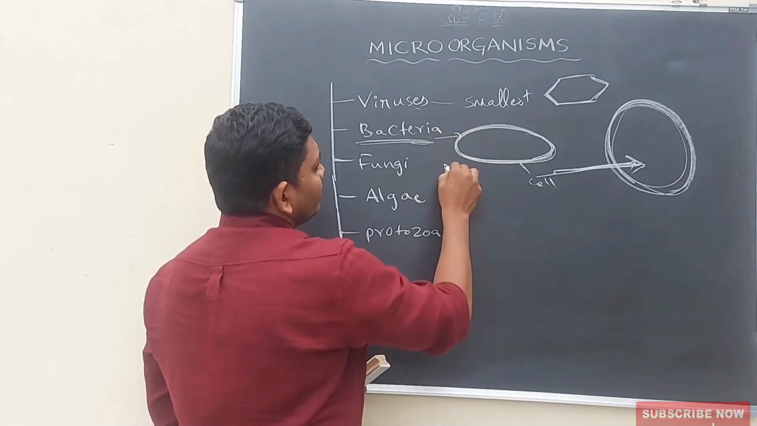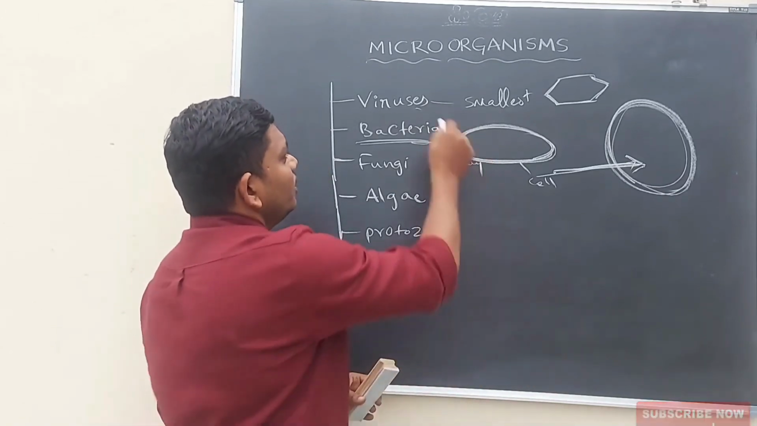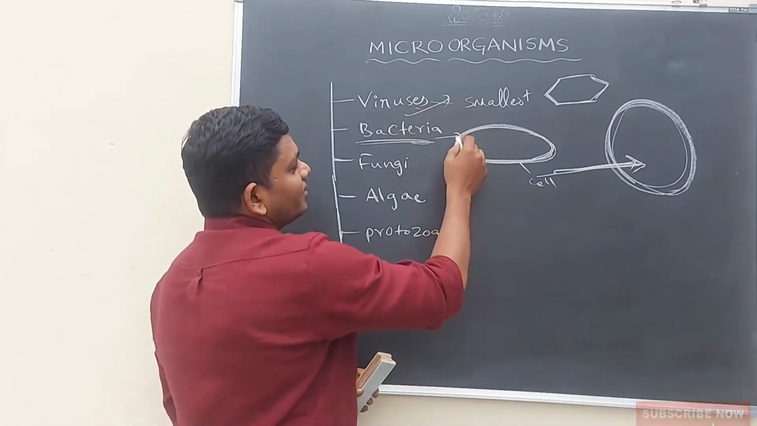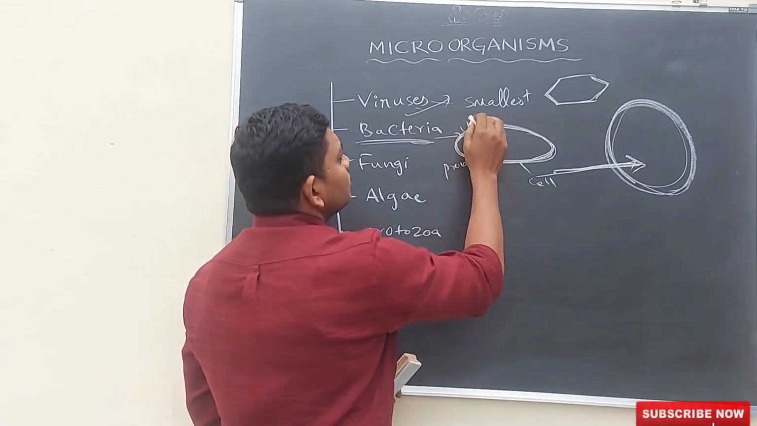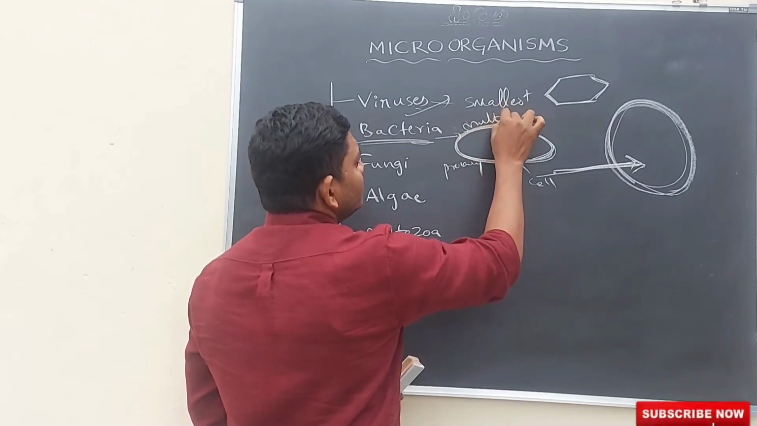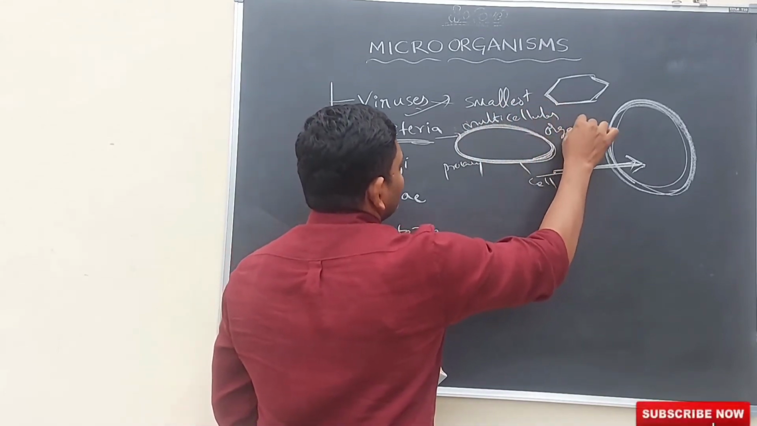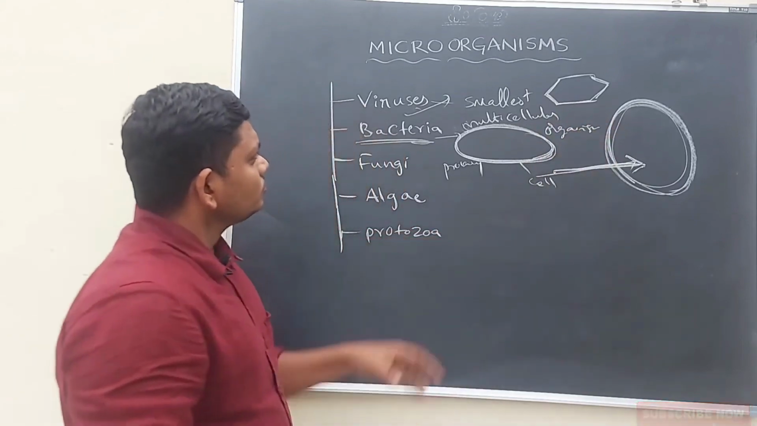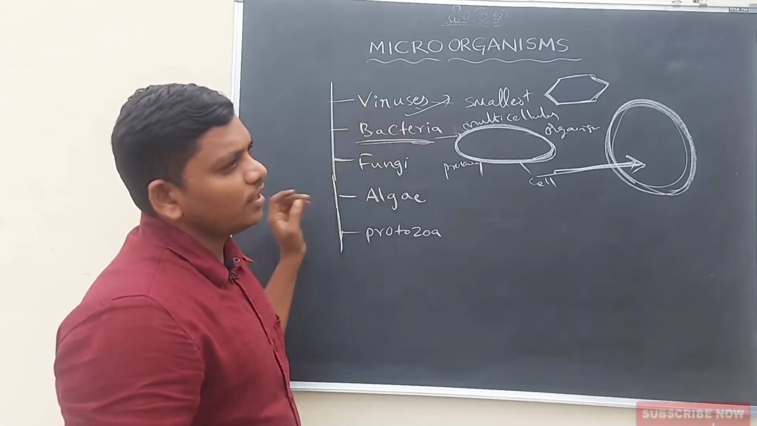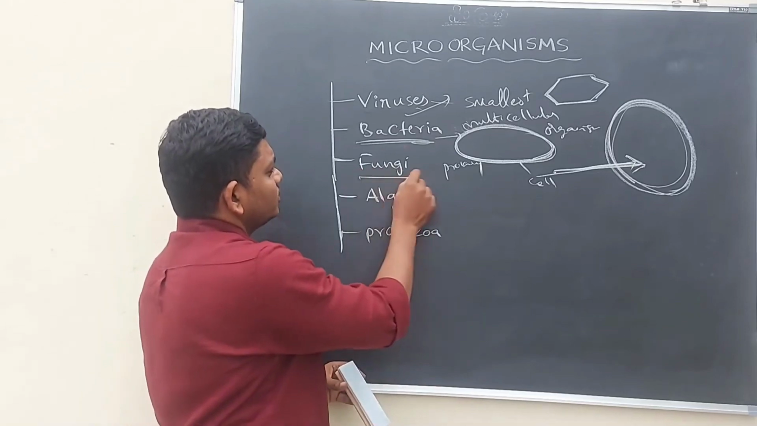Bacteria are prokaryotes. And somehow viruses are also prokaryotes. But some bacteria are multicellular organisms. Viruses are always unicellular organisms. Let us discuss fungus.